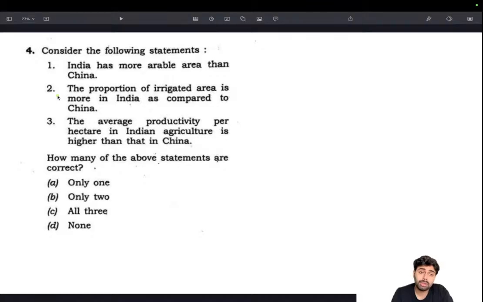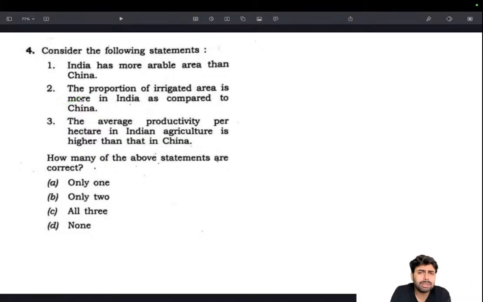That is very true, because irrigation is something India is actually topping. In India, we have been exploiting our groundwater just for growing crops, especially those water guzzling crops like wheat and rice. So India has the largest irrigated area, and that's exactly the reason why India's groundwater extraction is very high. It's almost the highest in the world.